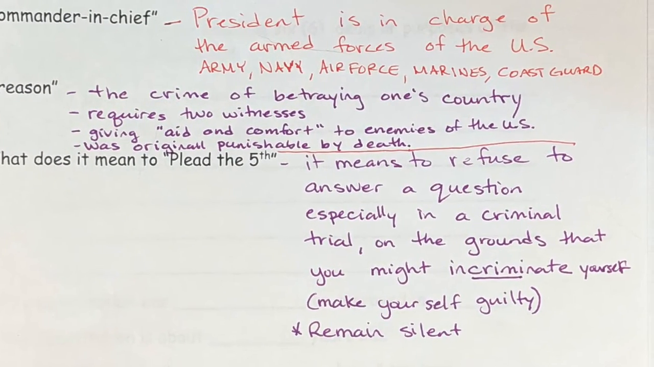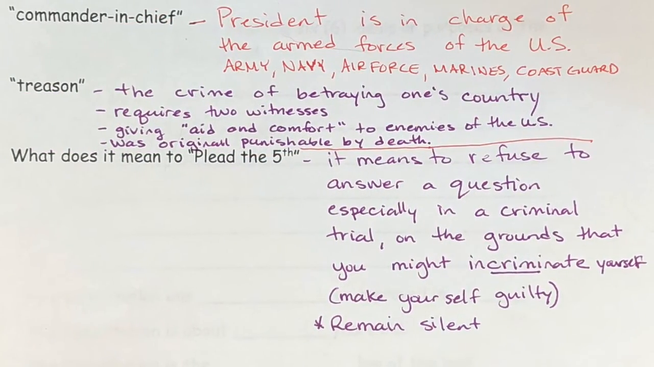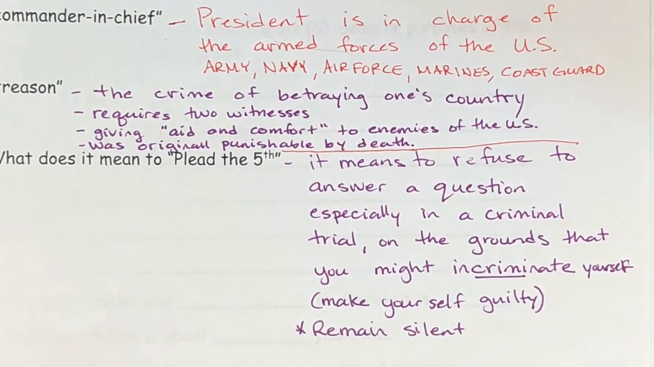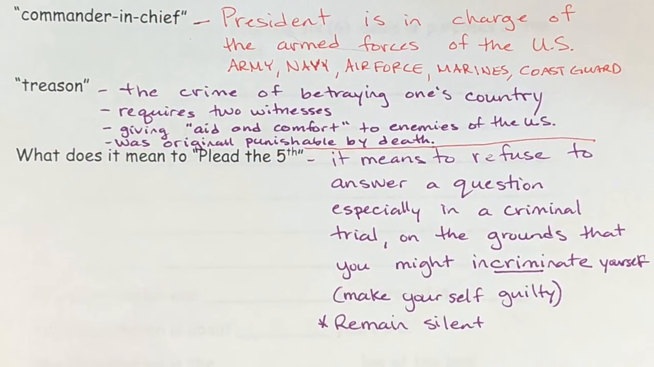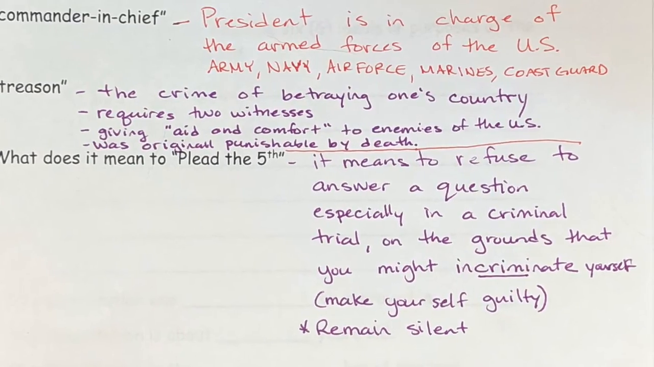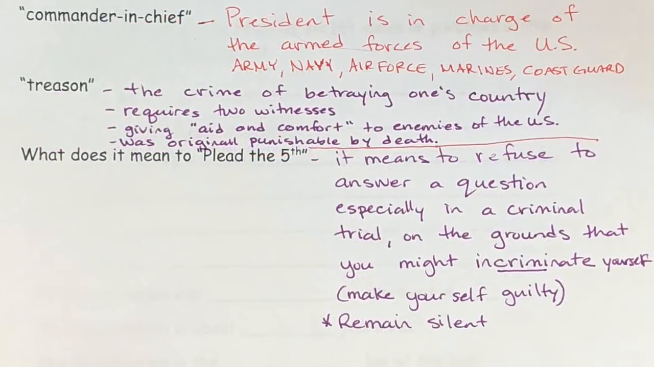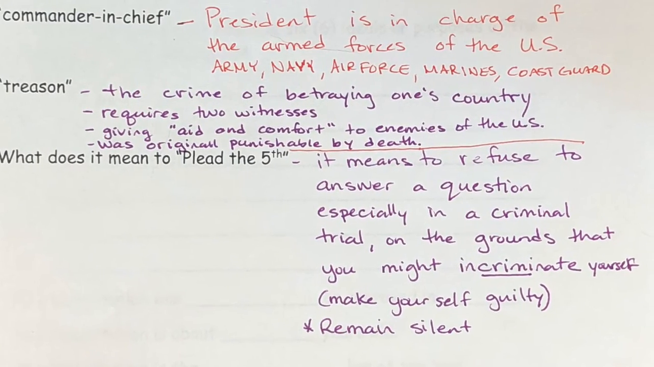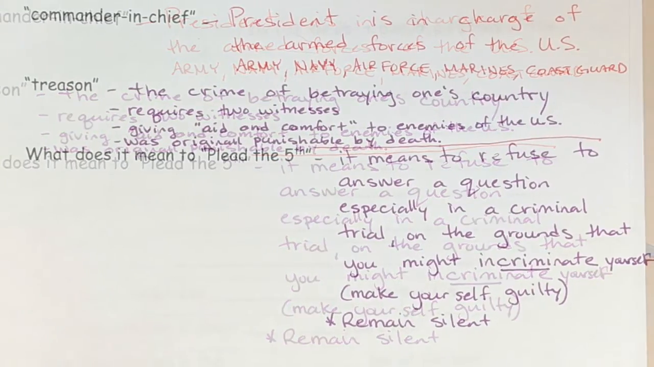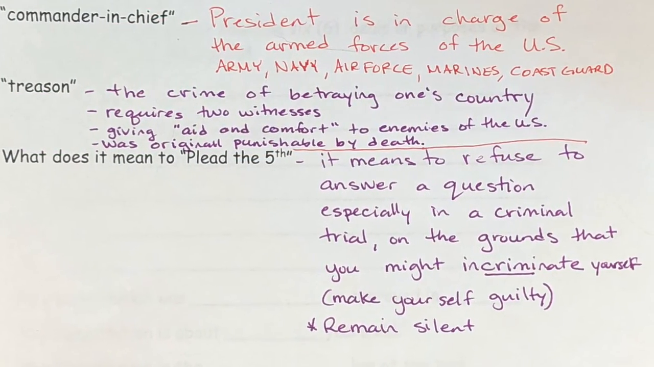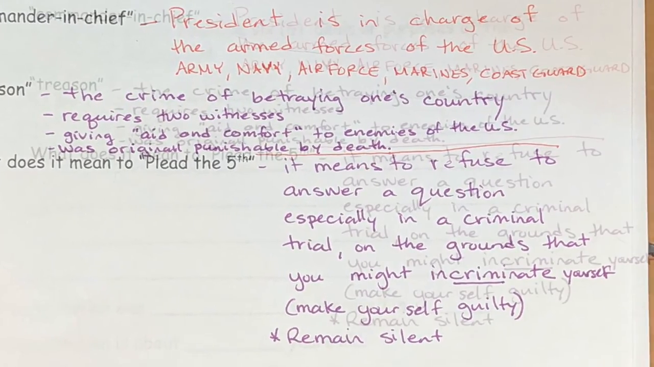And then finally, what does it mean to plead the fifth? The fifth is referring to the Fifth Amendment of the Constitution in the Bill of Rights. To plead the fifth means to refuse to answer a question, especially in a criminal trial, on the grounds that you, or the person who's pleading it, could incriminate themselves, so to make themselves guilty. So you have the right to remain silent. We all have the right to remain silent, to not incriminate ourselves.